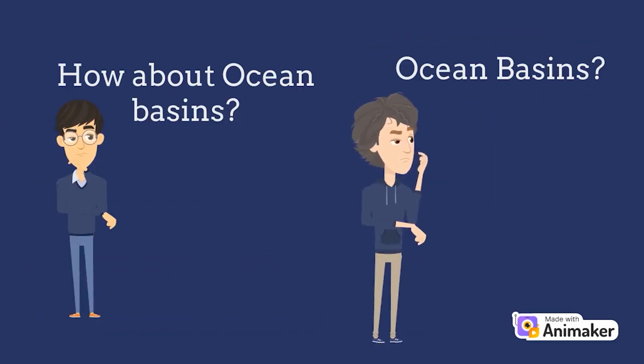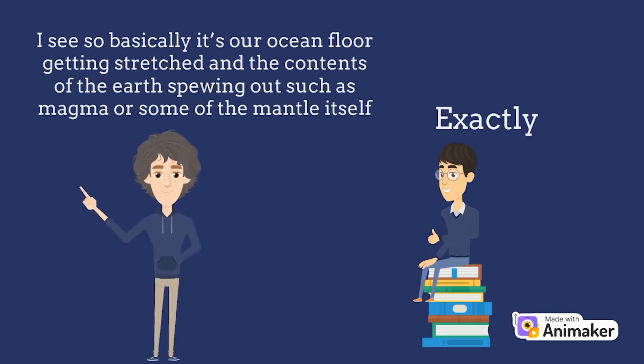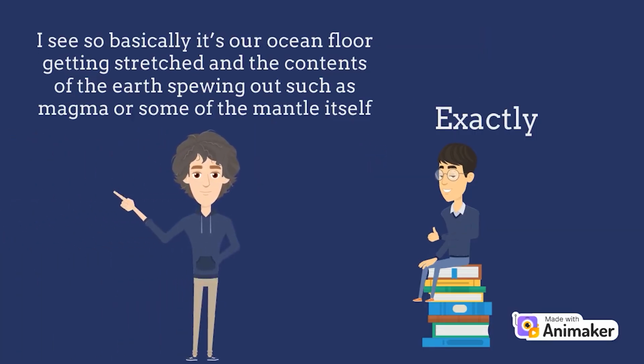How about ocean basins? I can explain this one. Ocean basins are formed from the stretching, splitting, and drifting of continental crust by the rise of mantle material and magma, which is directed to a crack that creates a new oceanic lithosphere. Oh, I see. So basically, it's our ocean floor getting stretched and the contents of the Earth spewing out, such as magma or some of the mantle itself.